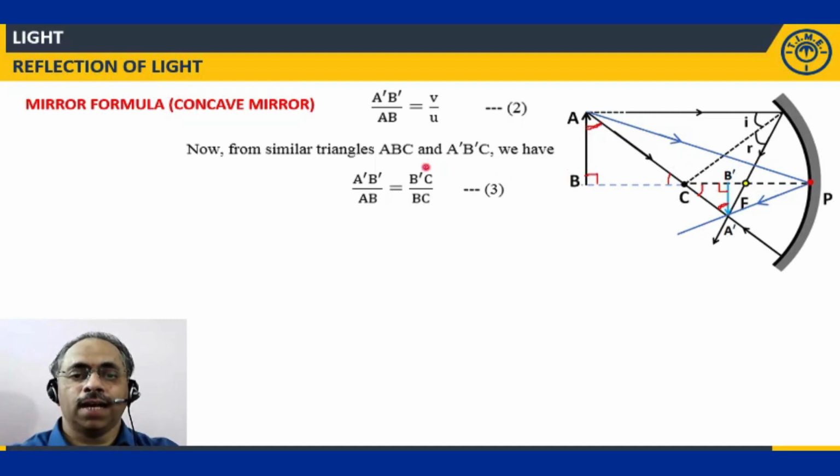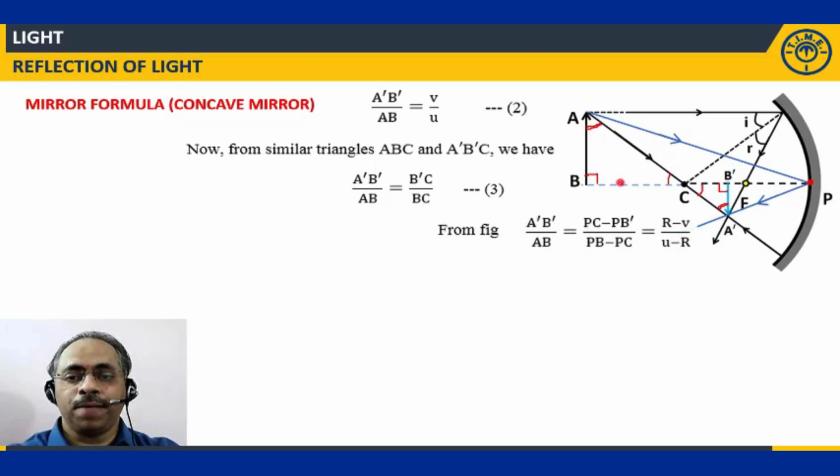If that is the case, I will have A dash B dash divided by AB equal to B dash C divided by BC. B dash C, I don't have the direct relationship. I need to write it in terms of PB and PC. So let me write it that way.